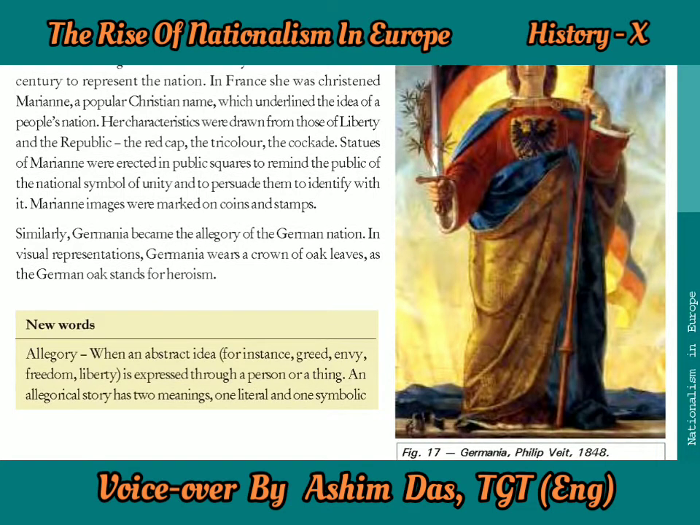Here in allegory, we also come to know about Germania. Similarly, Germania became the allegory of the German nation. In visual representations, Germania wears a crown of oak leaves, as the German oak stands for heroism. Here you can see on the right side that she is holding a sword, and the flag in the colors of the German flag. She is also holding oak leaves.